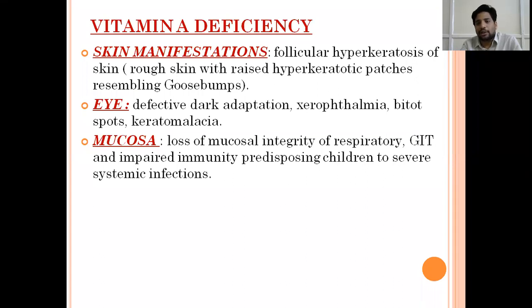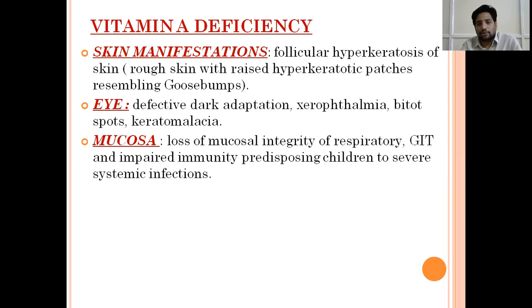In between there are xerophthalmia, which is dry eye, and Bitot spots. I will show you Bitot spots in the next picture. And keratomalacia, which is dryness of the cornea.